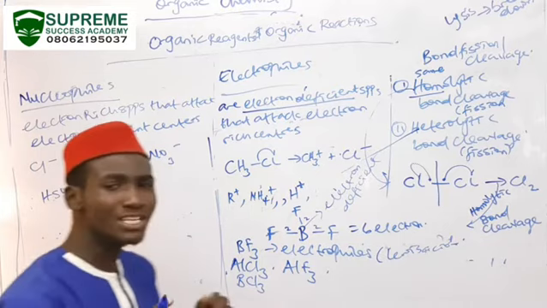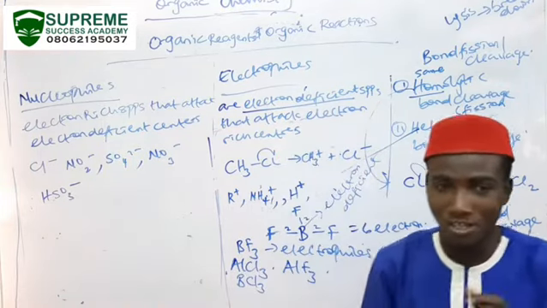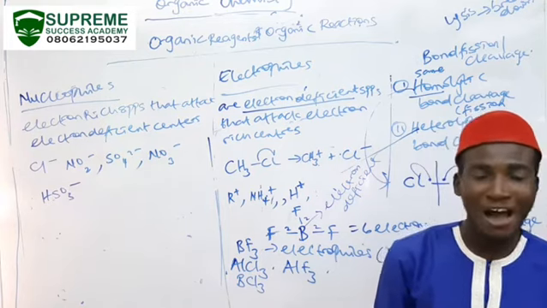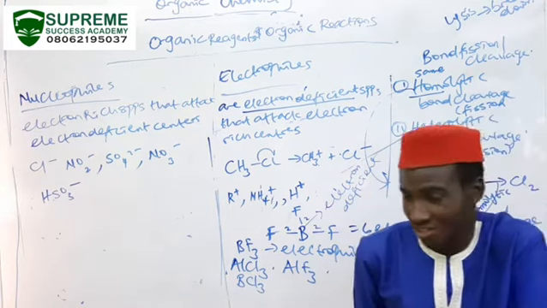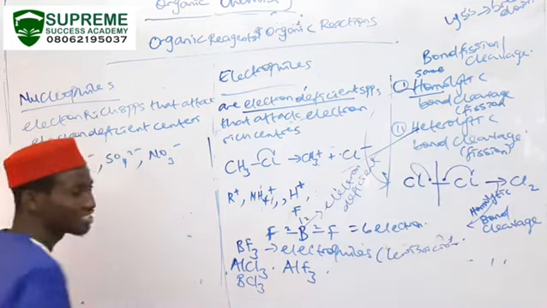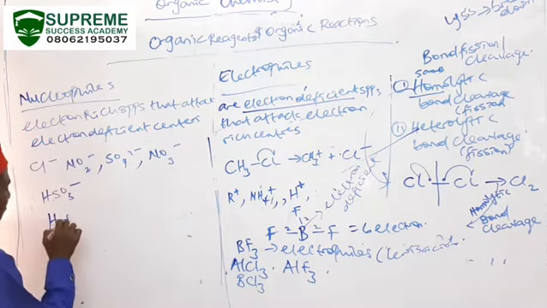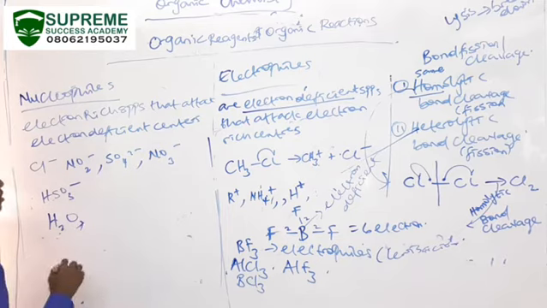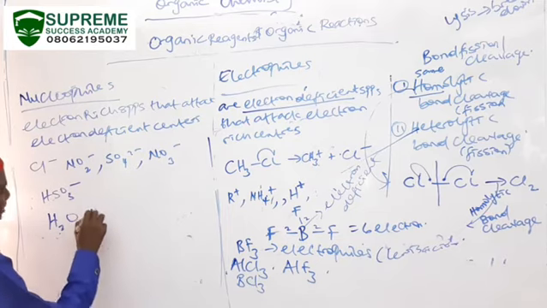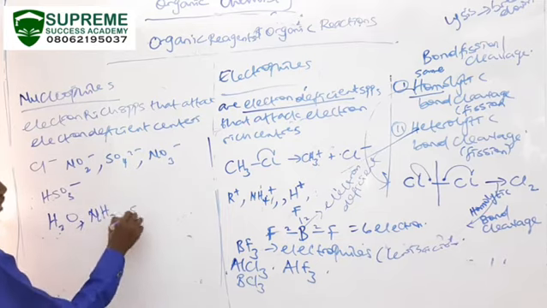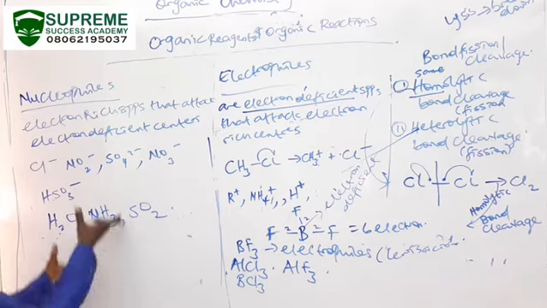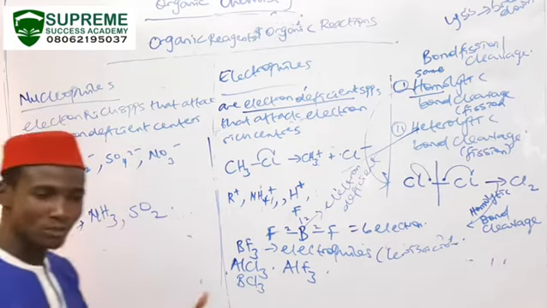However, it is not only the charge that tells us about the nucleophile. We could also have electron-rich species. So other electron-rich species that are neutral molecules that are nucleophiles include your water. We could be talking about your ammonia. We could be talking about SO2. All these are examples of nucleophiles.